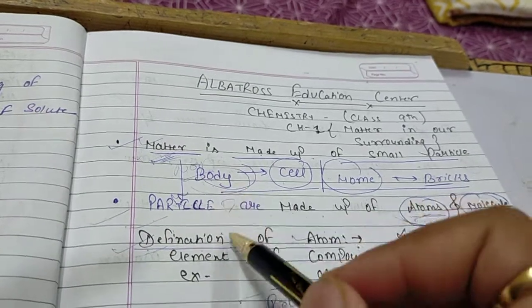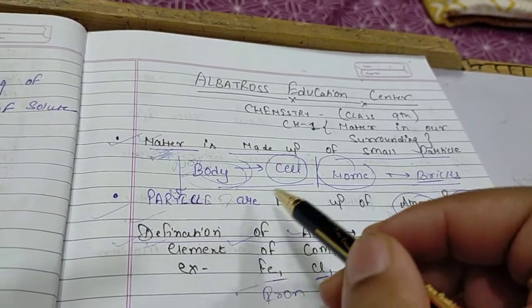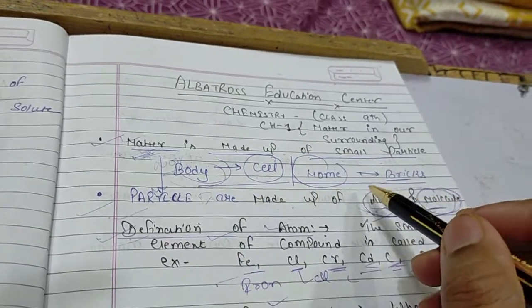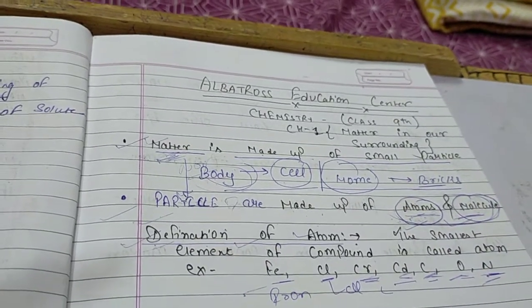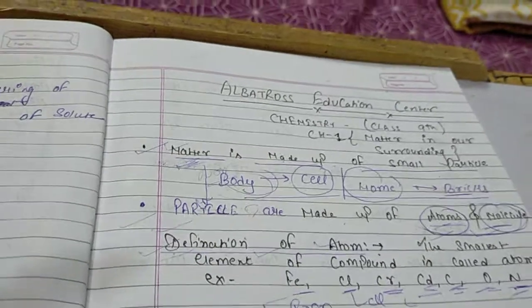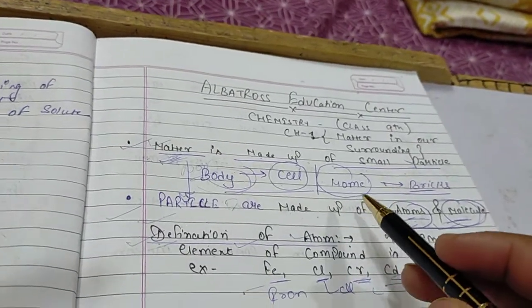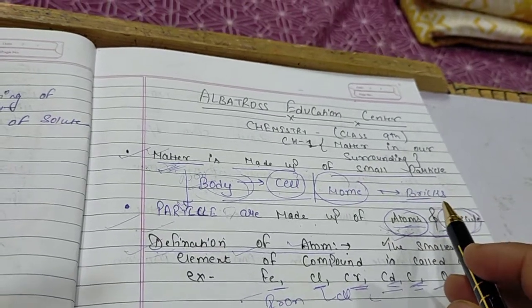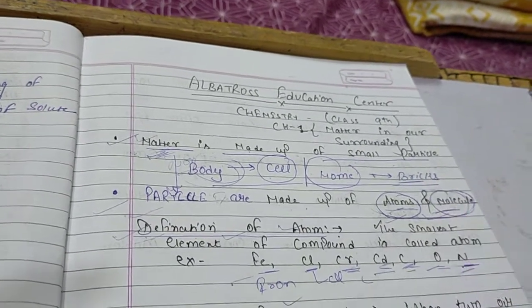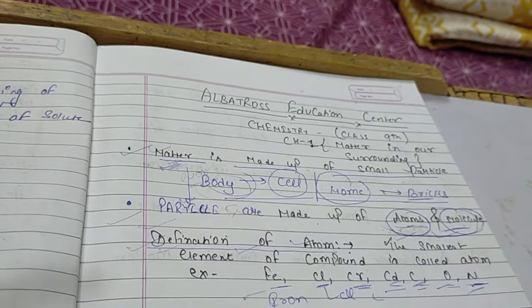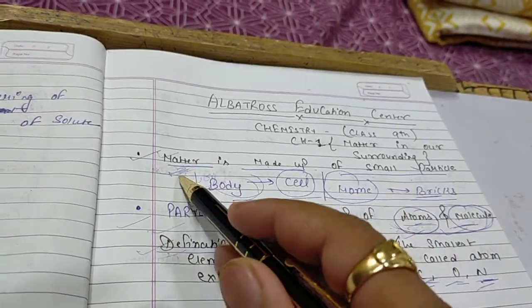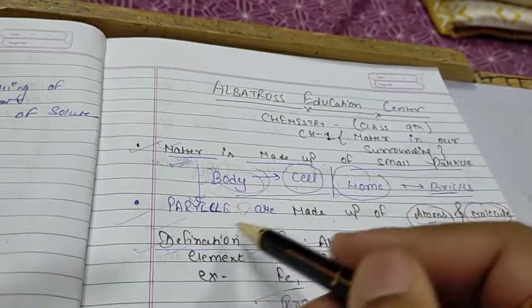Example, your body is made up of small cells, because the cell is the smallest part that makes your complete body, while your home is made up of small bricks. As you all know, when we are constructing our home, we use small bricks to make the big house that we are living in. So that's why I'm telling you matter is made up of small particles.